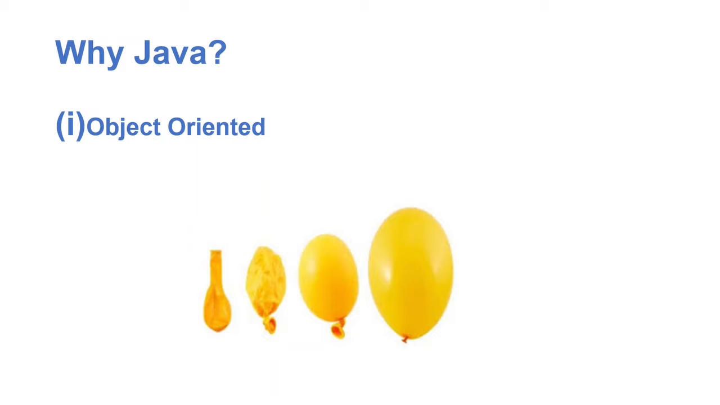As we see in this picture, here we have four different forms of a balloon. In the first picture, we have a completely deflated balloon, and as the time passes, the balloon is going through a lot of changes, and at the end we have a completely inflated balloon. As the balloon changed into another form, we can also consider this balloon as an object.